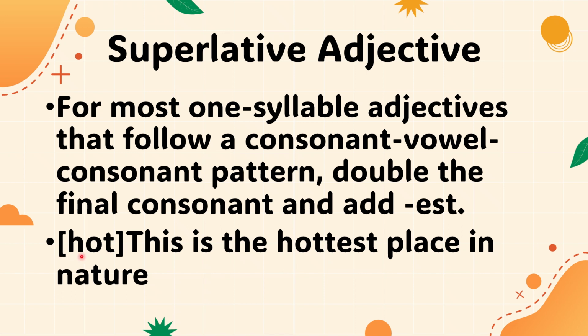So consonant, vowel, consonant, double the final consonant. The final consonant is T, so we double T. This is the hottest place in nature.